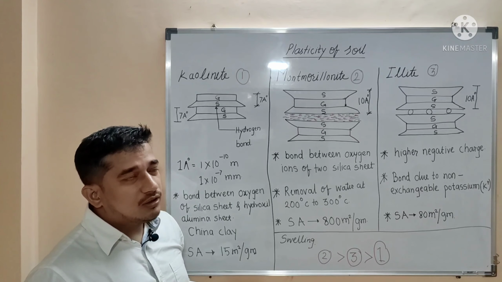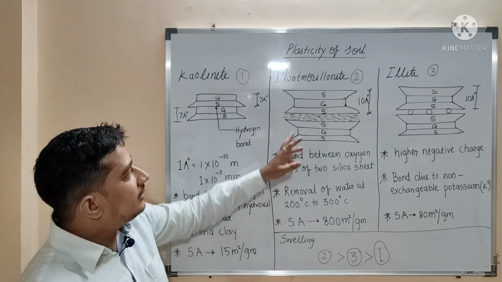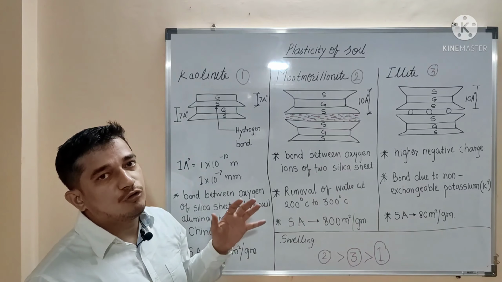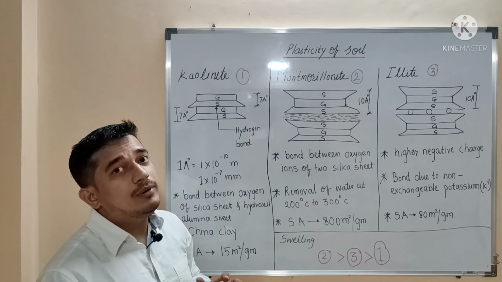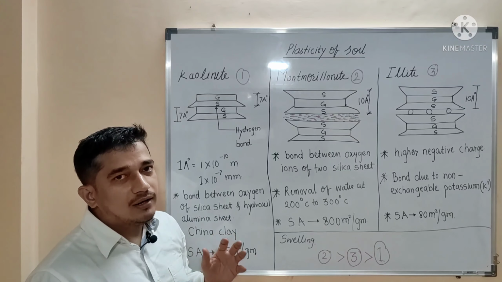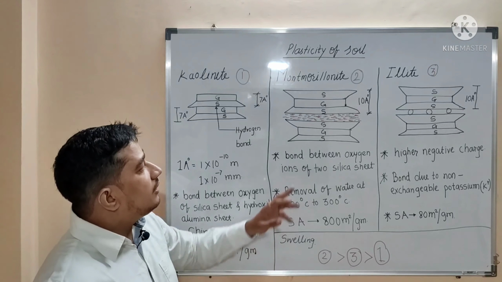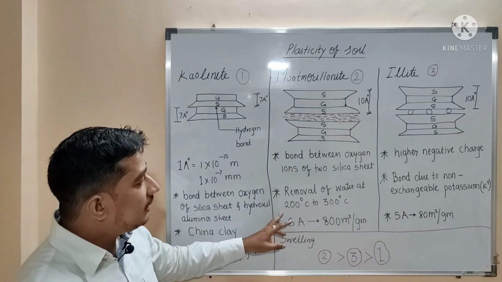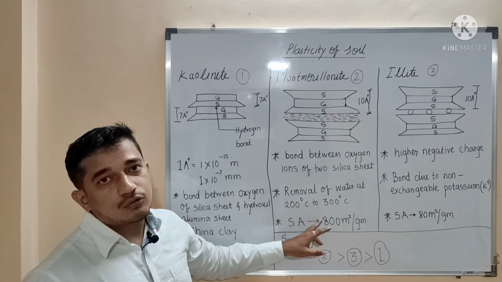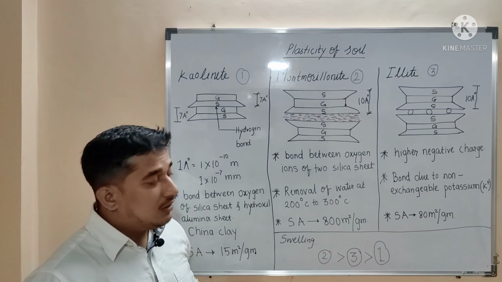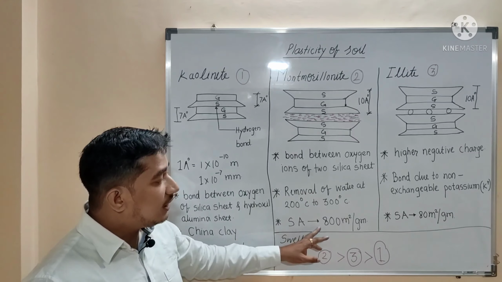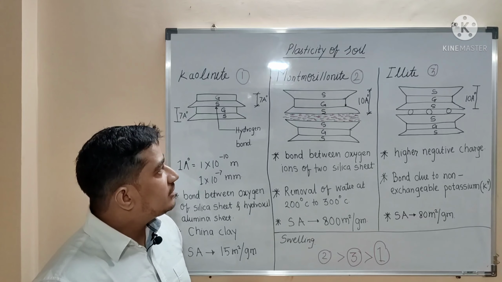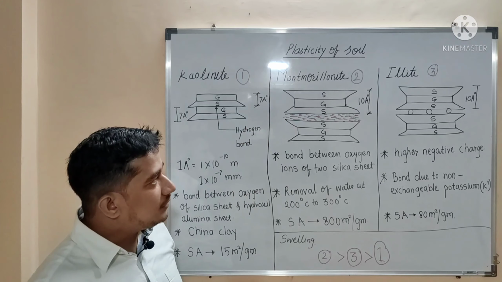Sometimes there will be more water in the space between, and these two structural units may get separated from each other. Because of that, there will be higher swelling and higher shrinkage. The water between this space can be removed when it is heated at 200 to 300 degrees centigrade, and the surface area is 800 meter square per gram. So the highest surface area is for this montmorillonite mineral.